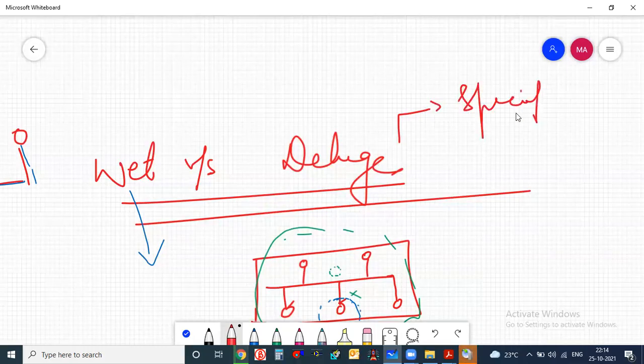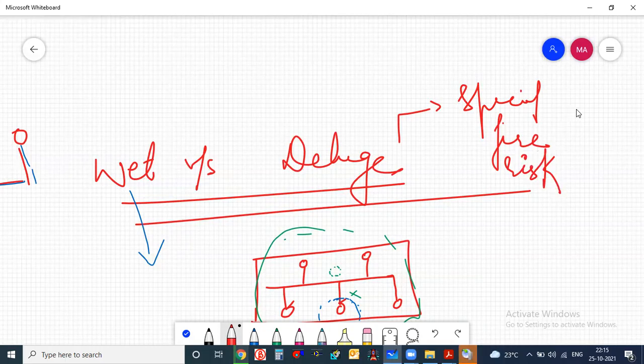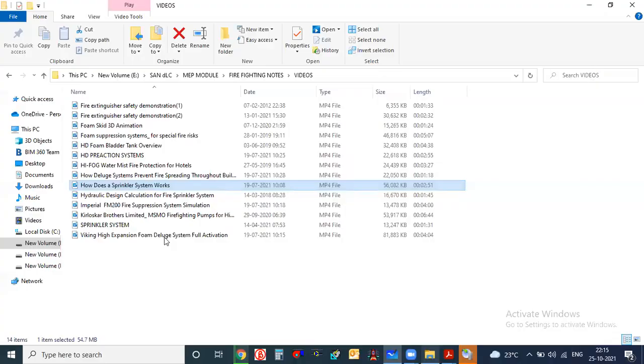Special fire risk areas can be anything like a transformer or any hazardous gases, hazardous liquids. If it reacts with even a very minute amount of oxygen, it can blow out the building. I will just show you one video about the deluge system also.